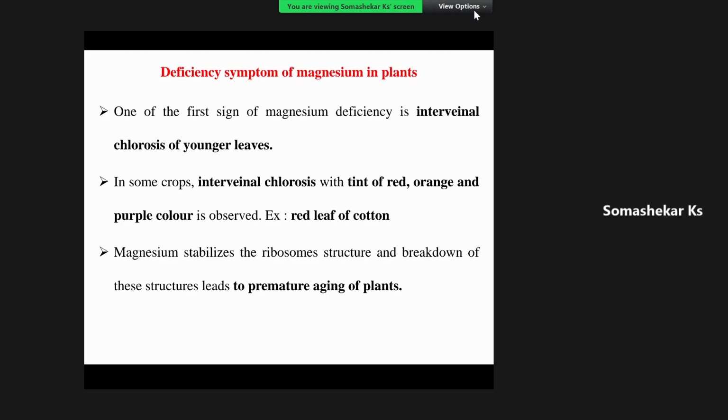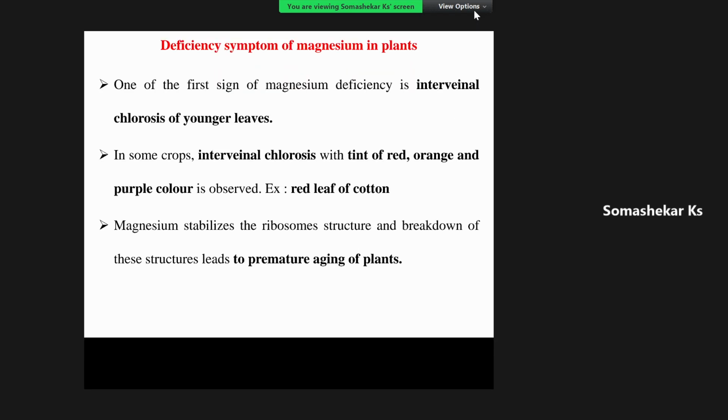Since it is an immobile nutrient element, the deficiency symptom will always be observed on the younger leaves. And here, the type of chlorosis observed in the younger leaves is intervenal chlorosis. This is very much important. Intervenal chlorosis of younger leaves. I will show the figure initially so that you can understand.